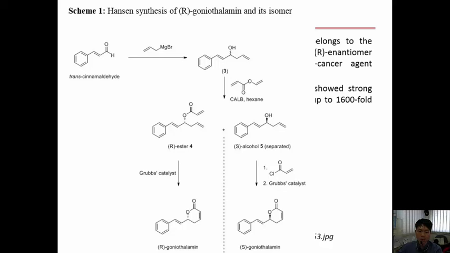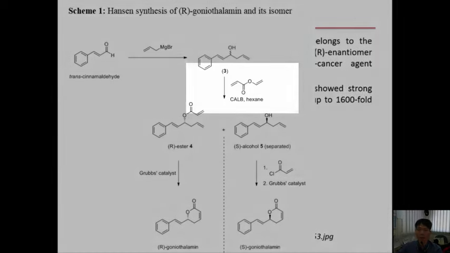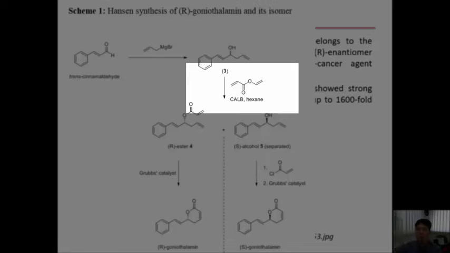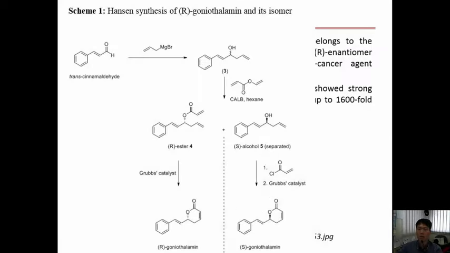Enzymatic kinetic resolution catalyzed by immobilized Candida antarctica lipase B, in short CALB, will afford the ester 4, the R isomer. You can refer to this in your lab manual, it's all there. And we also have the unreacted alcohol 5, which is the S isomer.